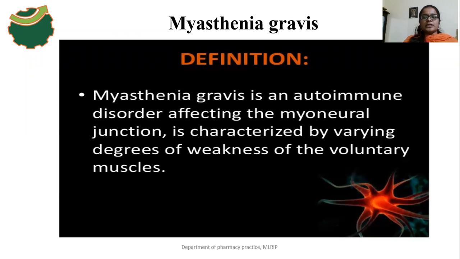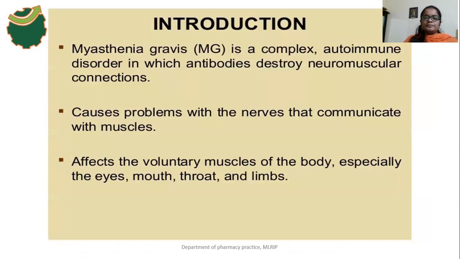Myasthenia gravis is an autoimmune disorder affecting mainly the myoneuronal junction, also known as the neuromuscular junction. It is characterized by varying degrees of weakness of the voluntary muscles. Myasthenia gravis is a very complex autoimmune disorder.